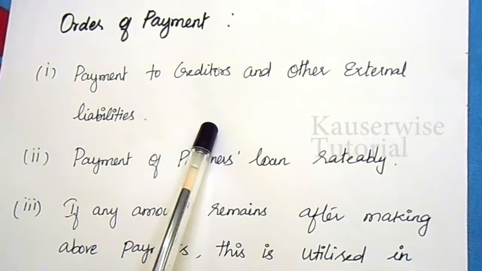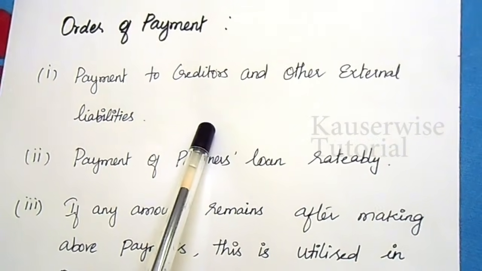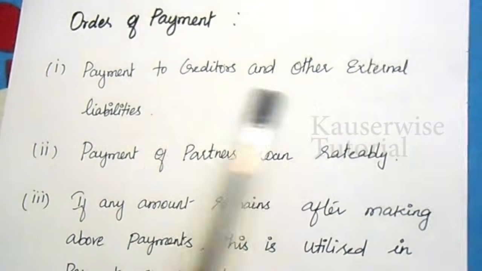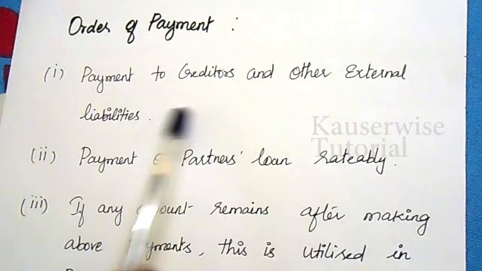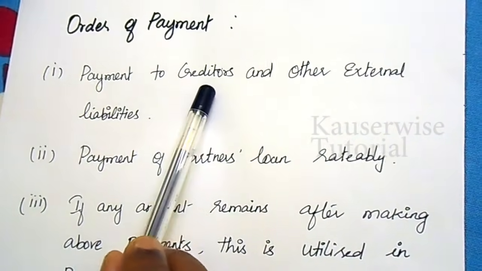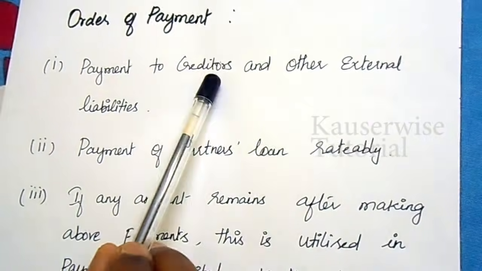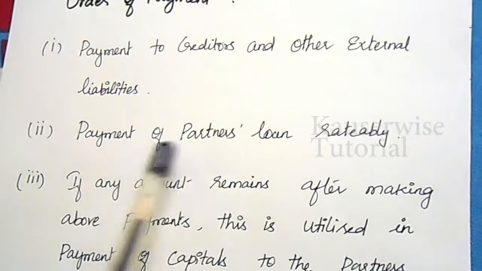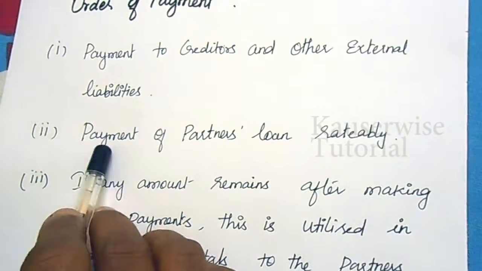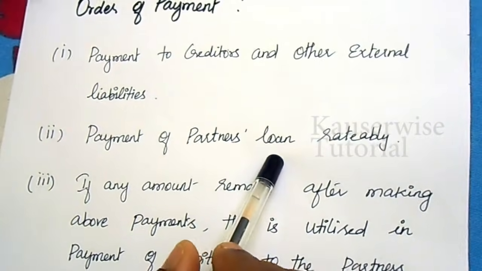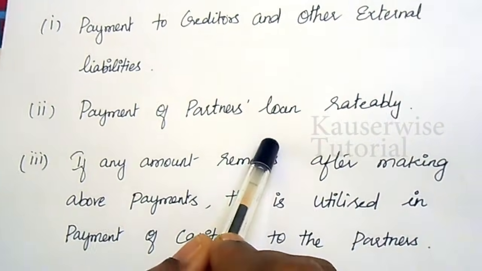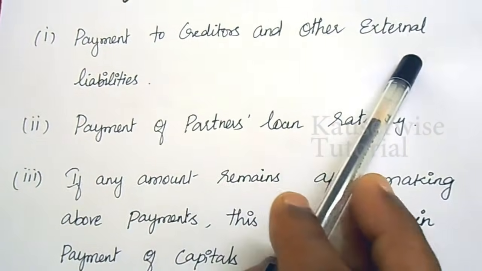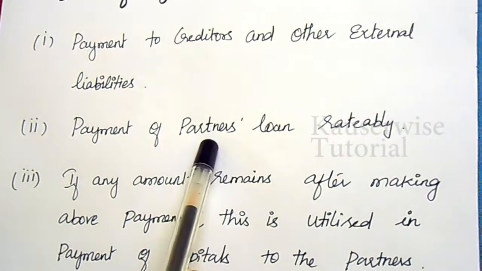For example, if you have two external liabilities, one is a bank loan and the other is creditors, you need to find the proportion, the ratio, and according to the ratio we settle the claims of external liability and creditors. So the first preference will be given to creditors and other external liabilities, and the second preference is payment to partners' loan ratably. Payment to partners' loan means that, apart from capital, some partners may lend an amount to the partnership firm as a loan. After making payment to external liabilities, the second preference goes to partners' loan.